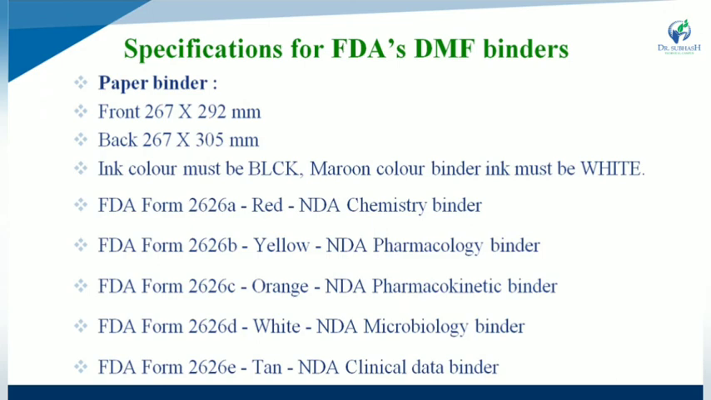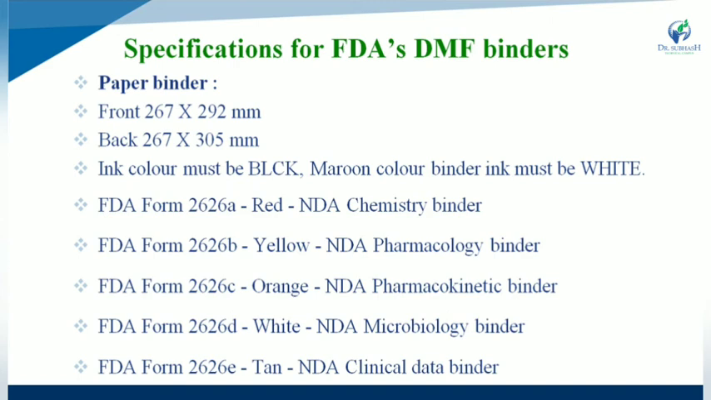Second is the specification for FDA's DMF binder. The second example is for a paper binder. The front is about 267 by 292 mm, and the back is about 267 by 305 mm. Ink color must be black. For a maroon color binder, the ink must be white. FDA form number 2626A is red and is the NDA Chemistry binder. The second one is FDA form number 2626B, which is yellow and indicates the NDA Pharmacology binder.